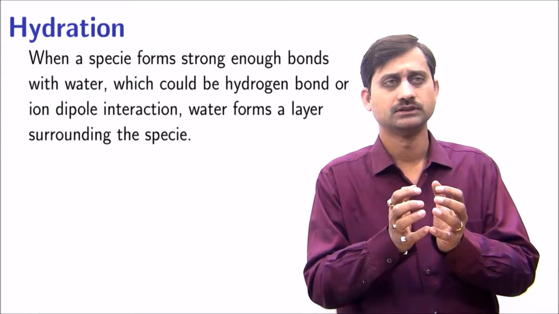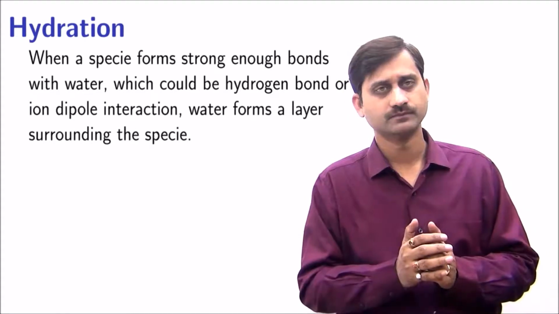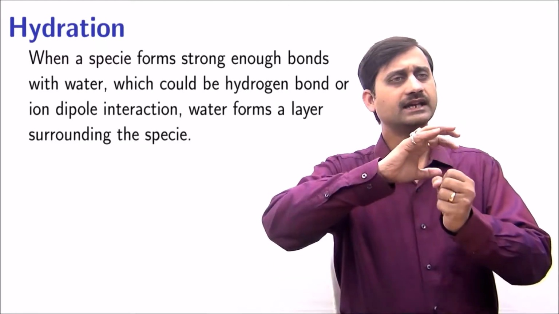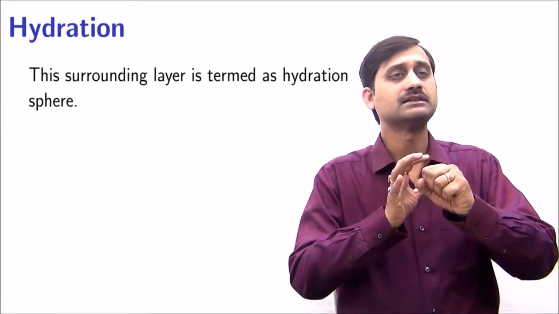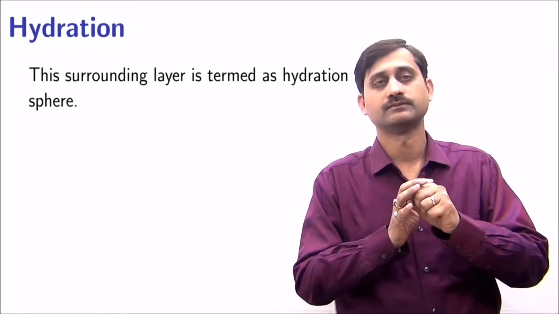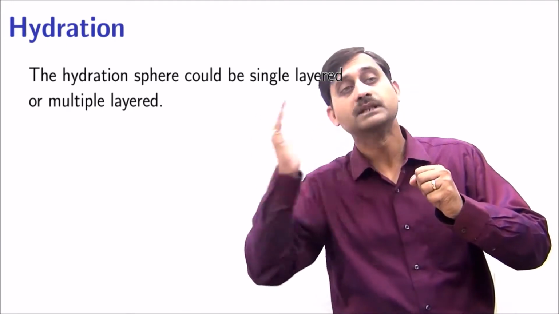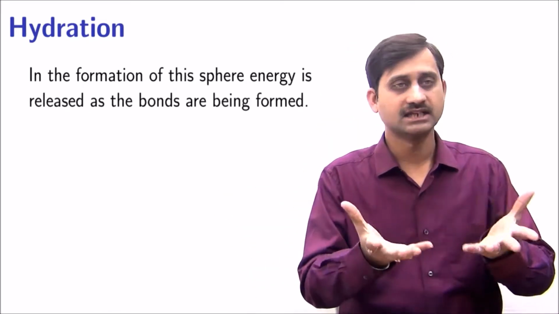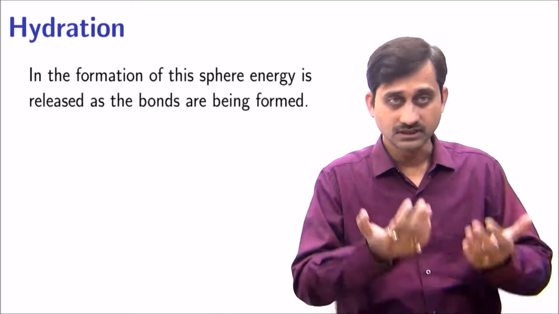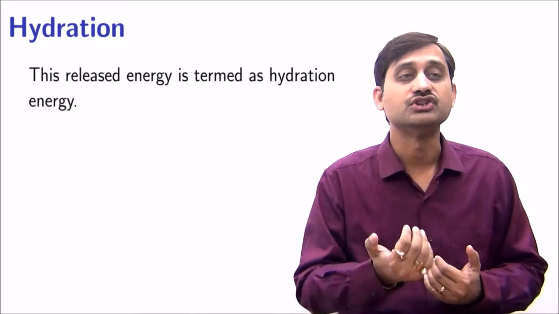When a species forms strong enough bonds with water, which could be hydrogen bond or ion-dipole interaction, water forms a layer surrounding the species. This surrounding layer is termed the hydration sphere. The hydration sphere could be single layered or multiple layered. In the formation of this sphere, energy is released as the bonds are being formed. This released energy is termed hydration energy.